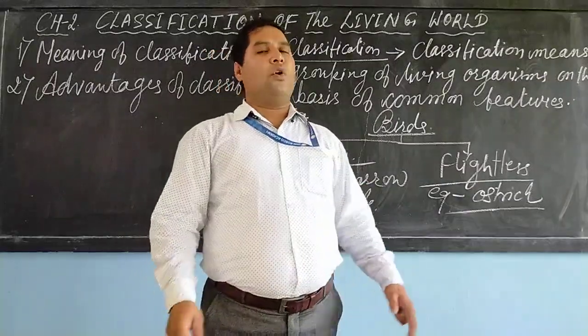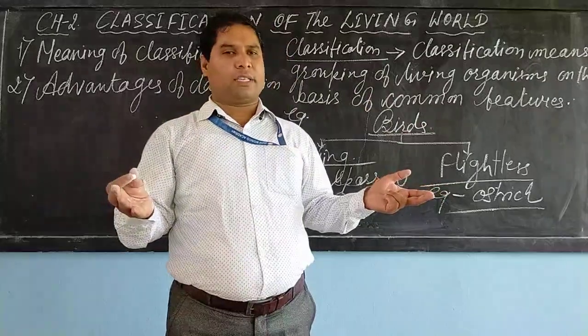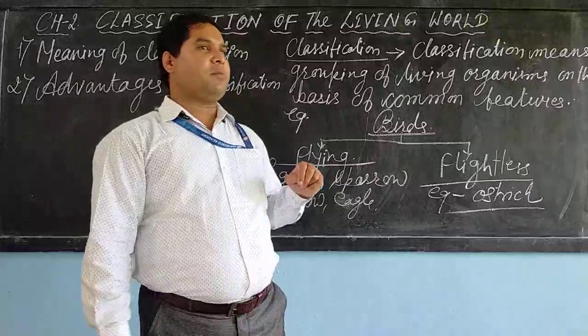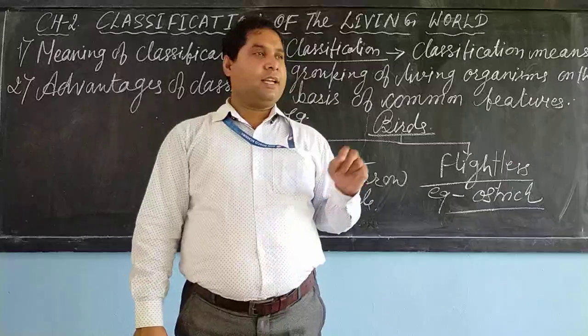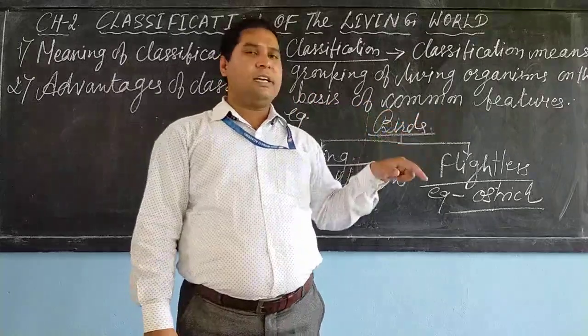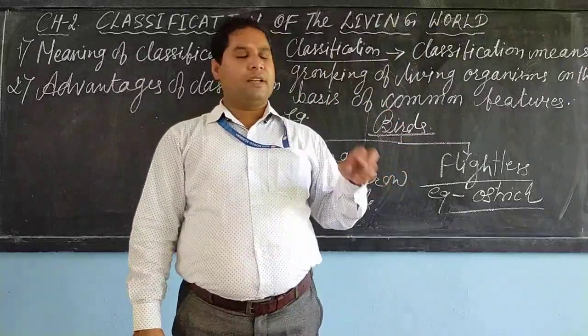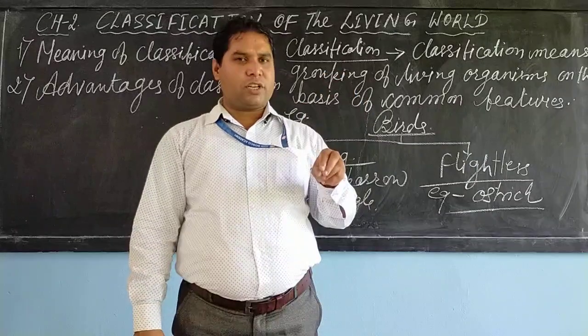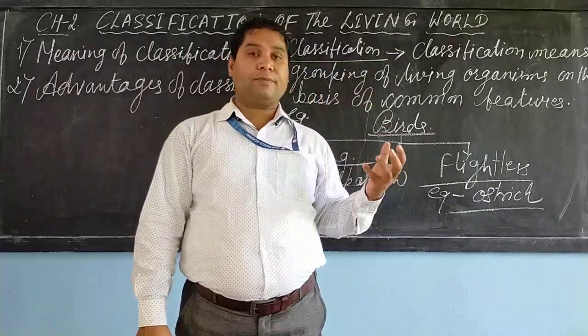Dear student, also take the example of the amphibians. In that you see frogs. Different types of frogs are there, which you see during the rainy season. Some are big, some are small, some are even smaller, some are colorful.